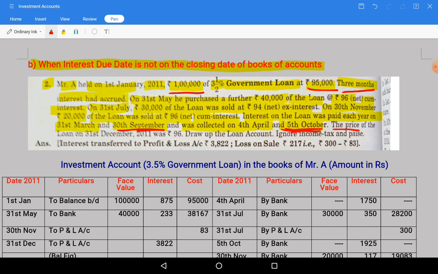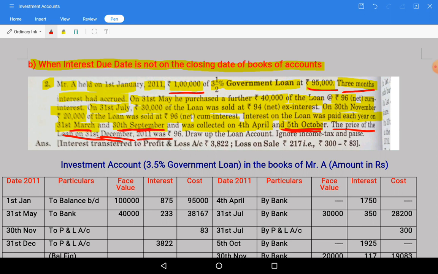The price of the loan on 31st December, when the books of accounts close. The interest dates are March and September. Are they matching? Is it on 31st March? No. Is it on 31st December? No. So September and December are not matching, and March and December are not matching. If interest is not due on the closing date of books of accounts, then in the opening as well as closing there will be an interest accrued portion.